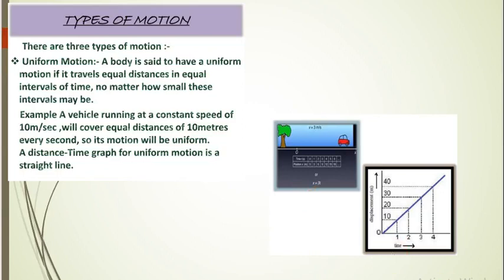यहाँ पे आप देख सकते हो, सिंपल सा है. A vehicle running at a constant speed of 10 meter per second will cover equal distances of 10 meters every second. यहाँ पे देख लीजिए, फर्स्ट सेकेंड में कितना हो गया 10, after 2 seconds it will become 20, after 3 seconds it will become 30. मतलब each time period and each distance gap both are exactly proportional to each other, which is called as the uniform motion.